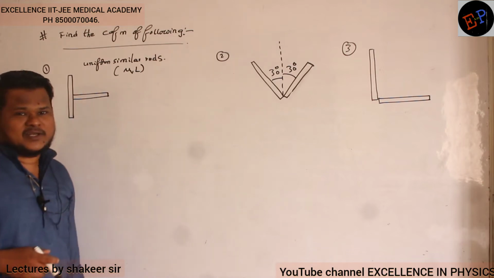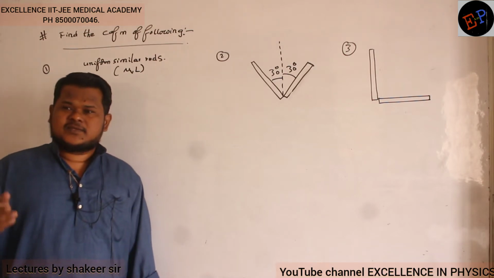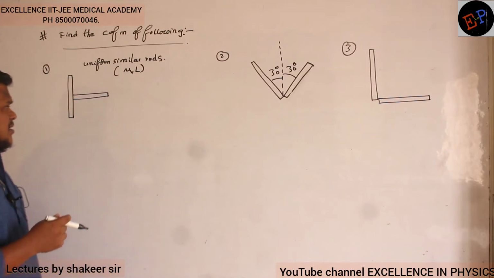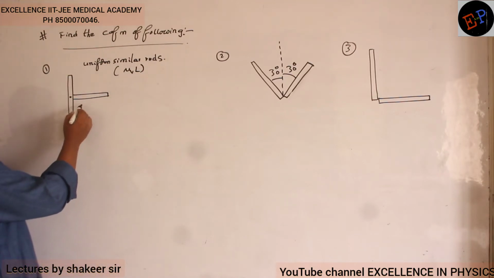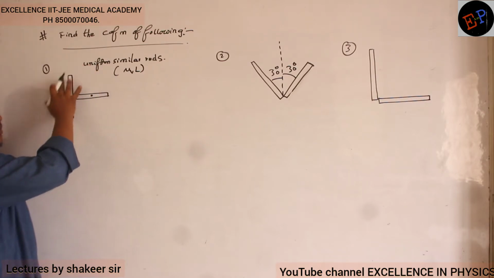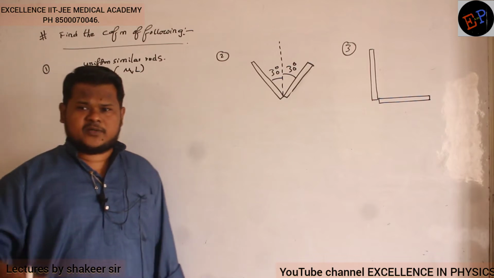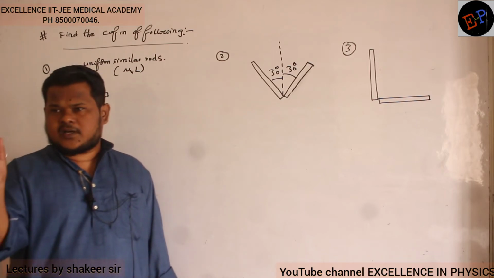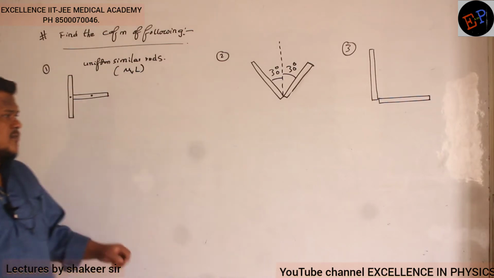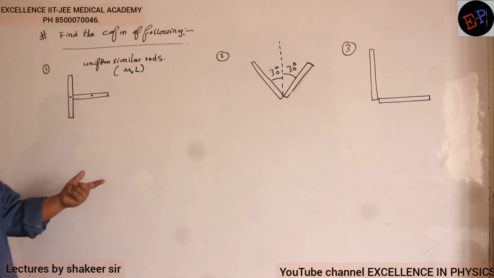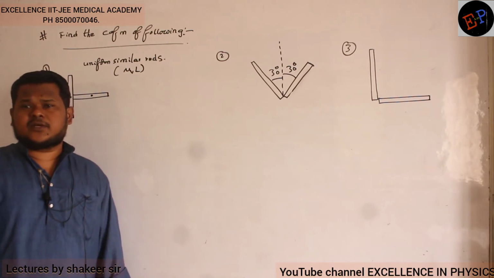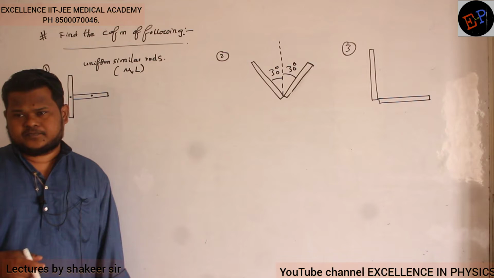How can we apply them? Because a rod is a symmetrical body, you know its position of center of mass. The center of mass of the first rod will be here, and the center of mass of the second rod will be here. It means that if I take the center of mass, the total extended body converts into a point mass. So one mass is present here, one mass is present here. That's it. So extended bodies can definitely be converted into point masses, and then you can use the equations of point masses. Are you able to understand?